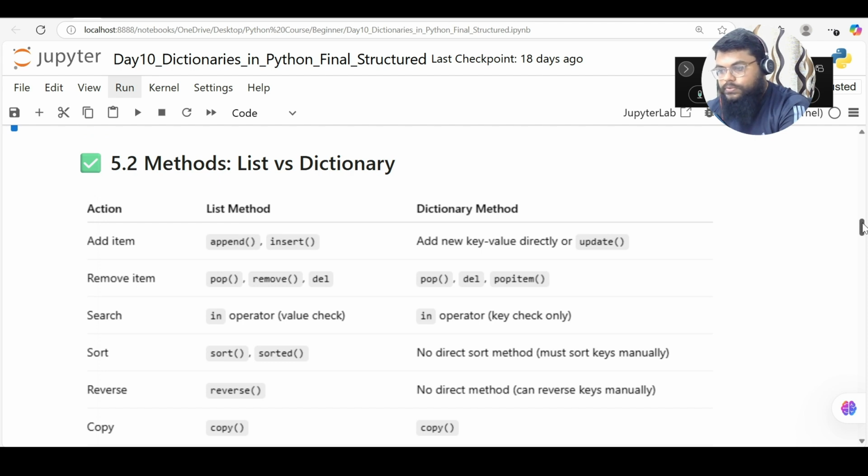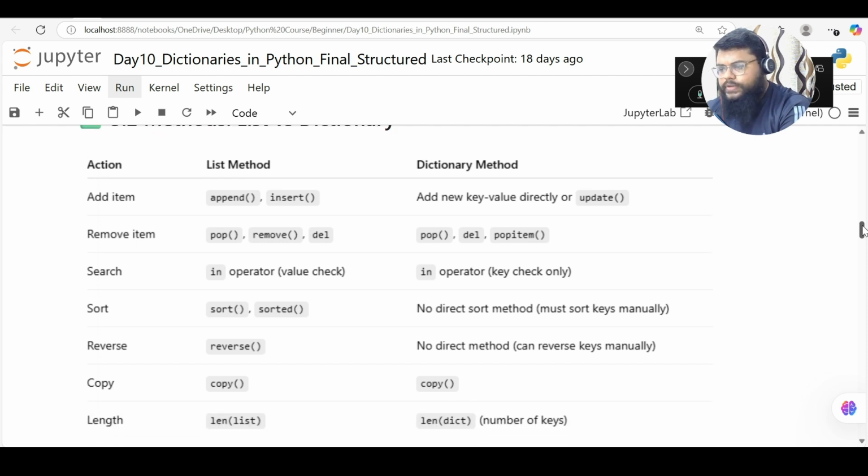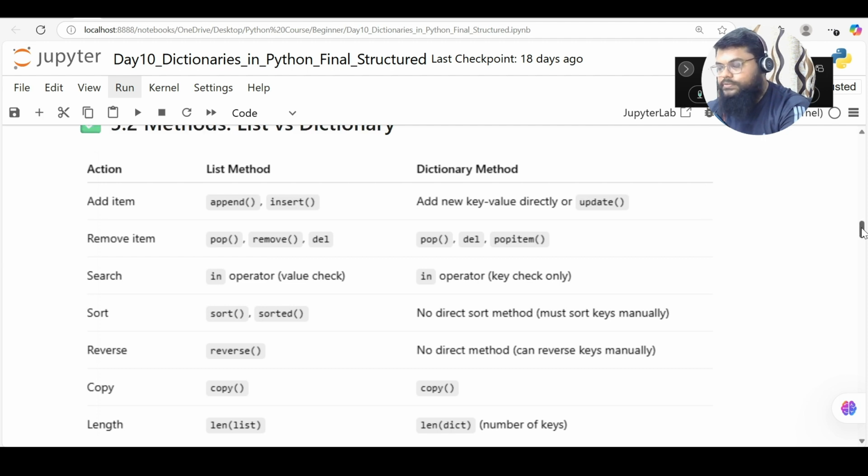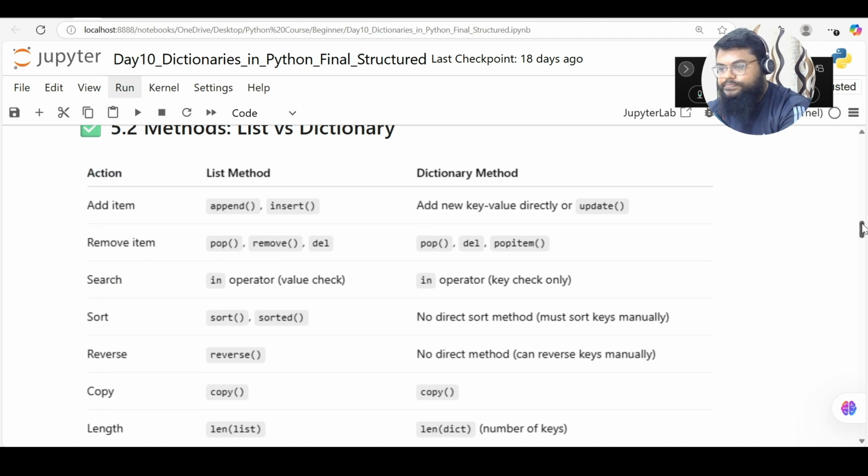In a list we have append and insert to add an item, but in dictionaries we can directly add a new key-value pair, or I can use the inbuilt update function to update a dictionary. If I want to remove an item from a list, I'll use pop, remove, or delete. In the same way I can use pop, delete, or popitem in a dictionary. These will work based on their default behavior.